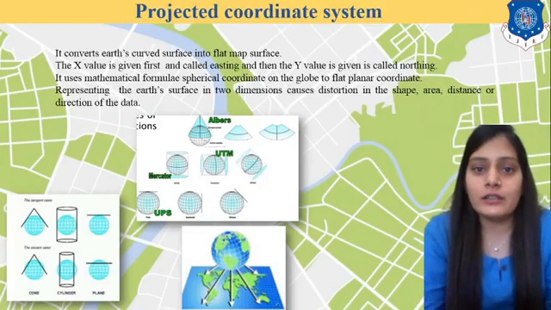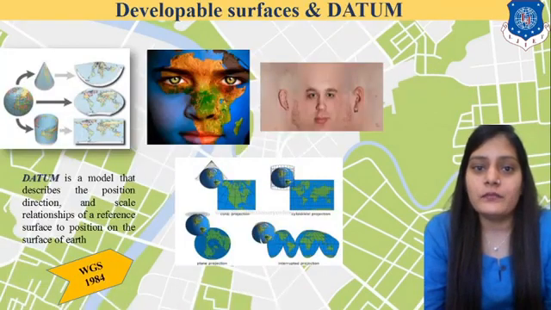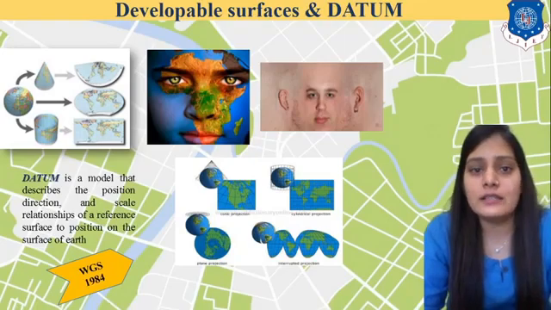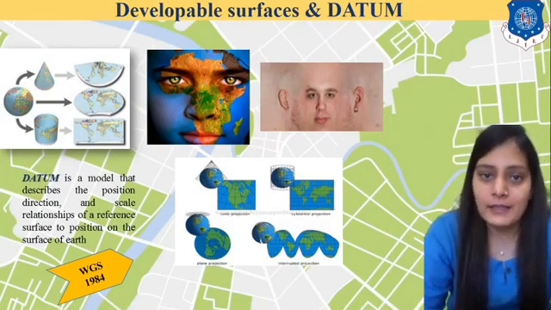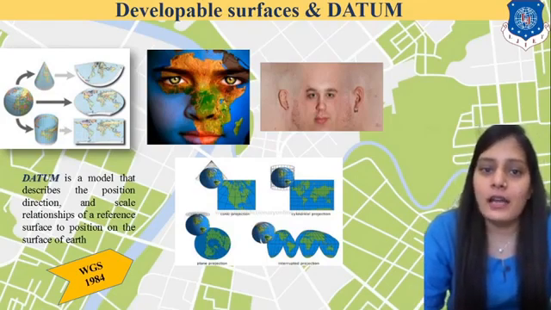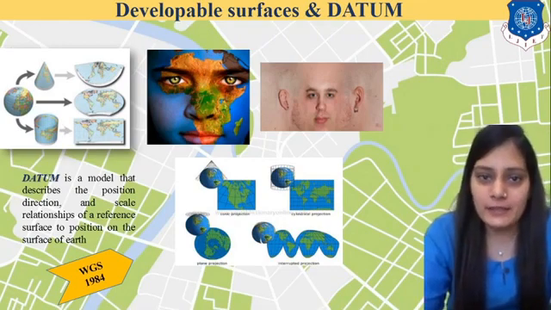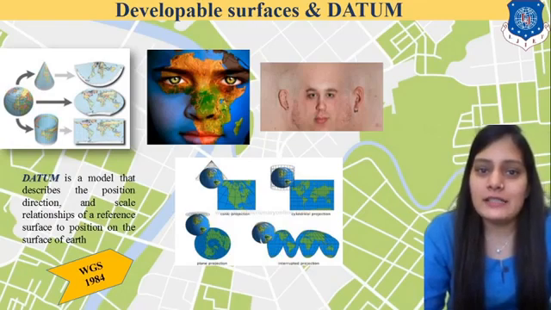So moving further, you will see how many developable surfaces there are and how it is decided, and one important terminology is datum. You need to know about the datum, right? Now you can see here I have shown the figure of a boy who has a map on his face. That surface is uneven.